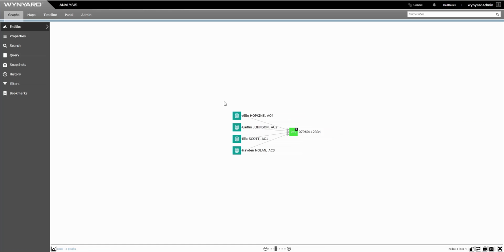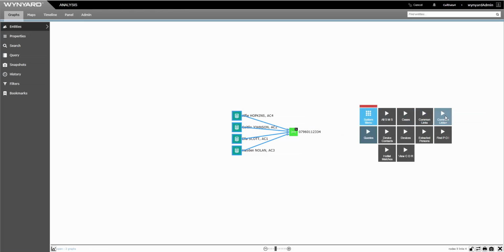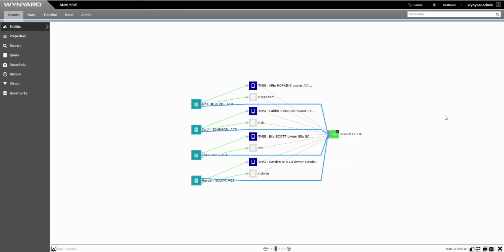The Common Links Plus query drills down to a more granular level, showing the handsets of the shoplifters and contacts which were stored on those devices. Notably, the contact names are different for each acquisition, but they appear to refer to the same person. Let's take a look at the SMS messages exchanged between one of the shoplifters and the newly identified common number.